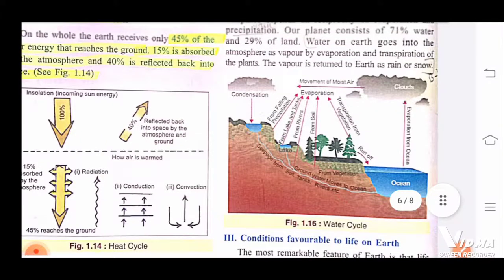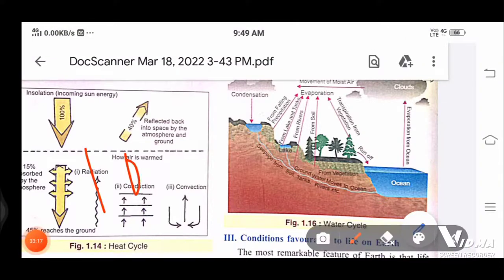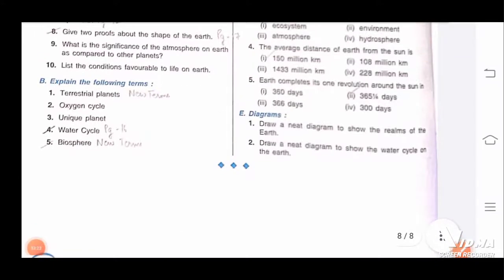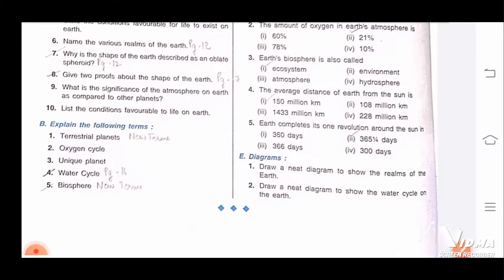This one is quite easy. Don't think that it is very complex. We have done it, so you can do it easily. It would just take about 10 minutes, I think. Very easy. So now what else is left? Yes, our chapter is completed. Next we are going to discuss latitudes and longitudes in our next video.